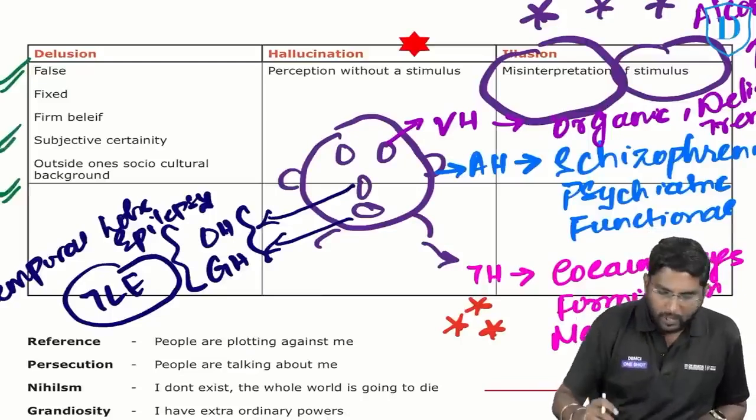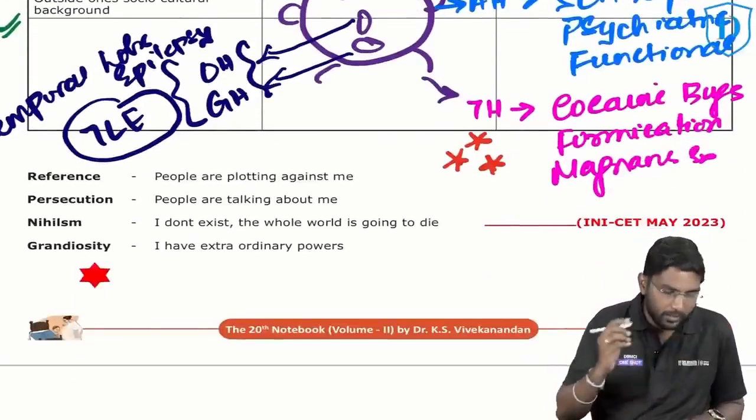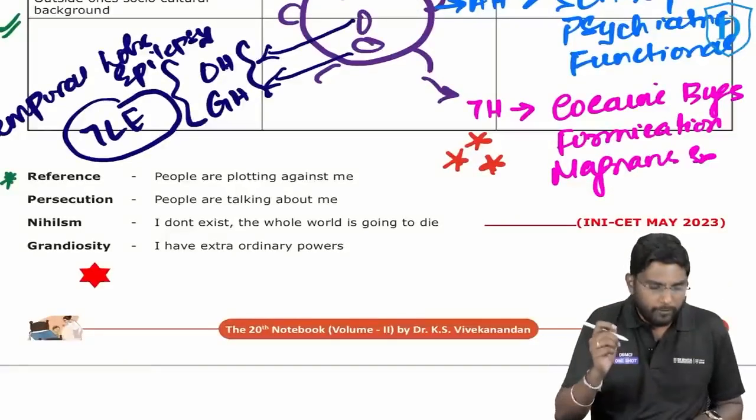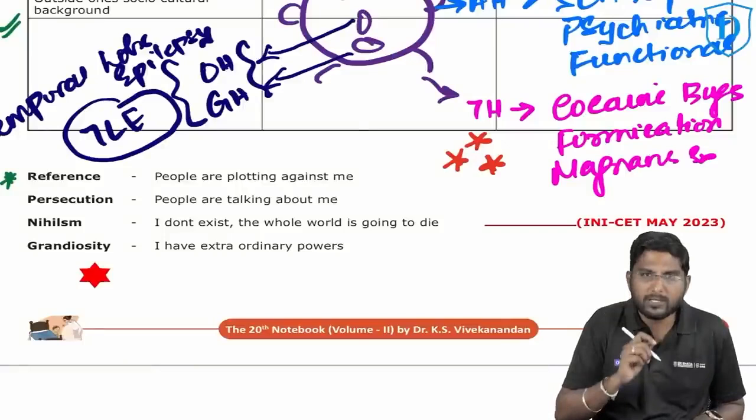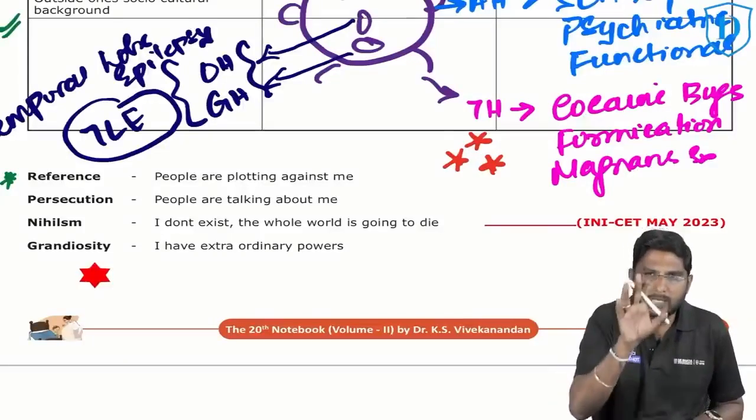Yes, yes. Now this delusion can be of multiple types. Yes, excellent, Siddhant. First and foremost, we have something called delusion of reference. What is this reference? Sir, somebody is plotting against me. Somebody is doing something against me. Somebody is planning something against me.